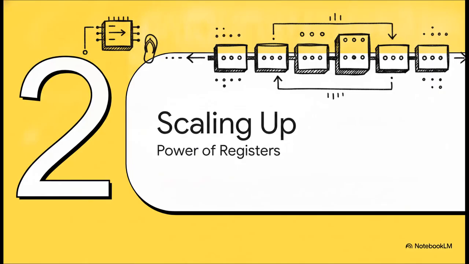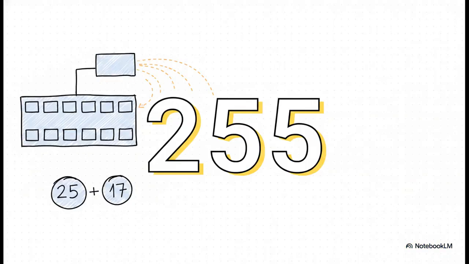Section 2. Scaling up. The power of registers. So, one flip-flop stores exactly 1 bit. But what happens when we need to juggle bigger numbers? Because 1 bit isn't getting us very far. Well, engineers group multiple flip-flops into blocks called registers. Group just 8 flip-flops together, and suddenly the processor can store an 8-bit value all at once. That bumps its capacity up to hold any number from 0 all the way to 255.